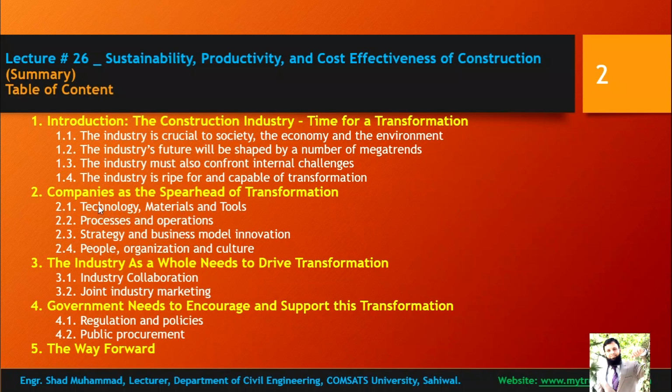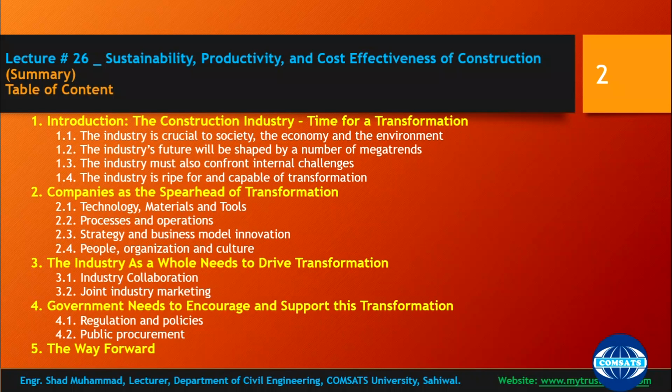We discussed different processes and technologies, material and tools, processes and operations, strategy and business model innovation, people, organization and culture. Industry as a whole needs to transform. So we also went through government needs to encourage and support this transformation. We went through regulation and policies and transforming public procurement processes. And we summarized the whole lecture in the way forward. So this was a very extensive lecture, that is lecture number 26.